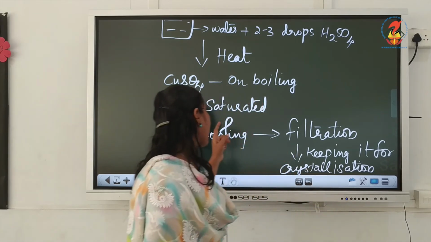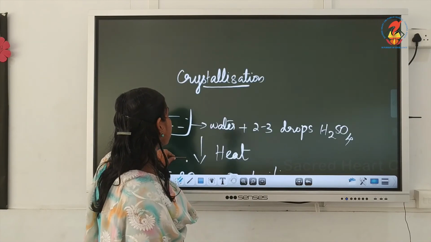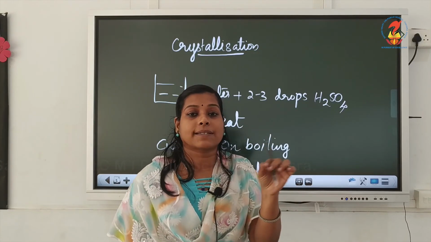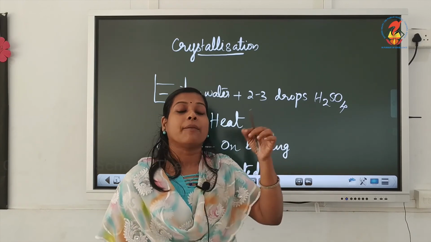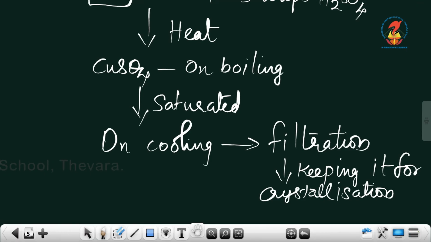So, we have seen that crystallization activity. During that crystallization we have taken a little water, added 2-3 drops of sulfuric acid, and heated the water. Then into the boiling solution we started adding the copper sulphate salt with constant stirring, and made a saturated solution by adding the maximum amount of copper sulphate.